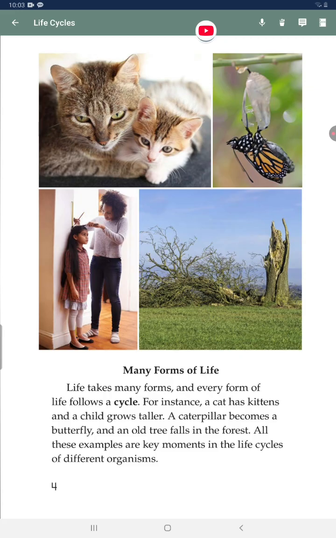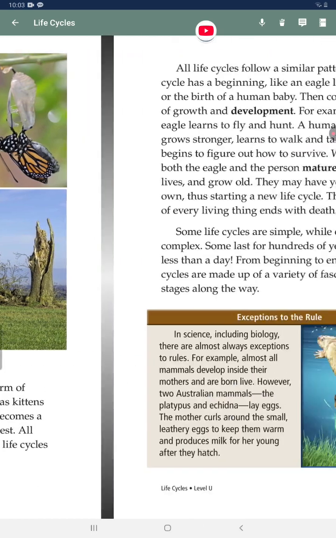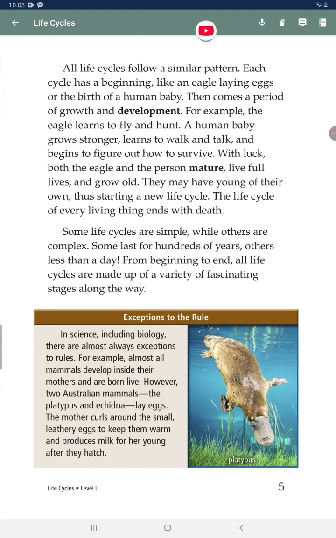For instance, a cat has kittens and a child grows taller. A caterpillar becomes a butterfly and an old tree falls in the forest. All these examples are key moments in the life cycles of different organisms. All life cycles follow a similar pattern. Each cycle has a beginning, like an eagle laying eggs or the birth of a human baby.